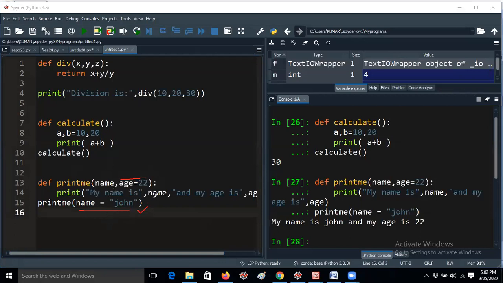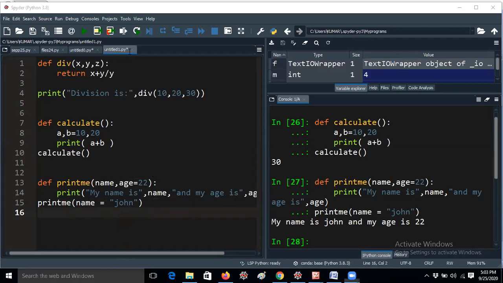So here I am getting my name is name and my age is like this. For example, here I am not giving a second argument, but I am passing one argument to this value. That means this John will be copied to name and it will be printed here, and age I have taken here. That means in calling function I did not take age value, but it allows us like this. Let me explain with the previous example.